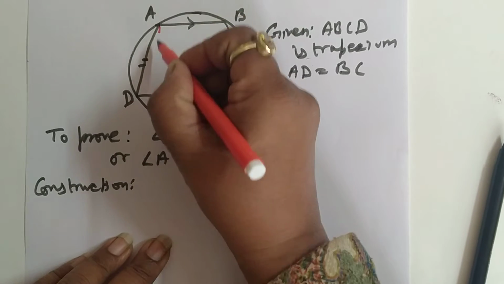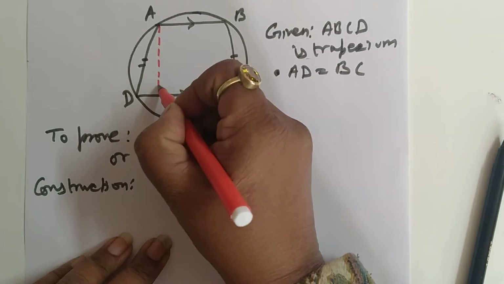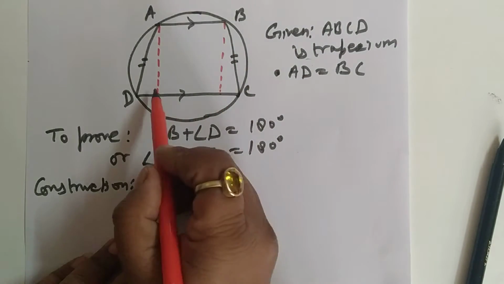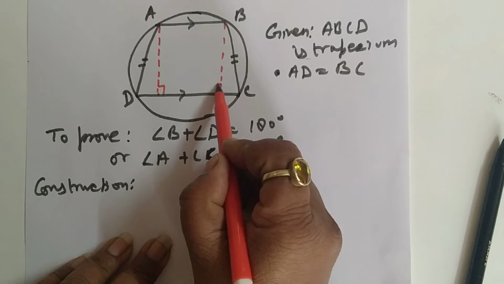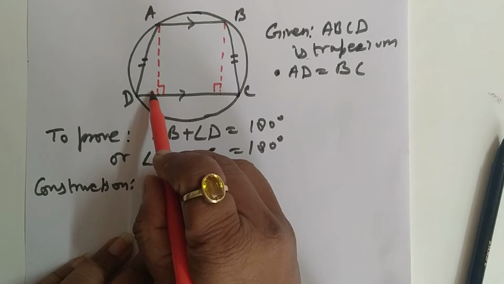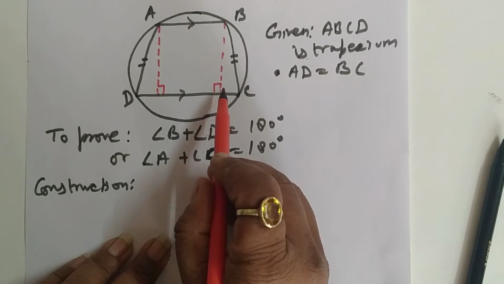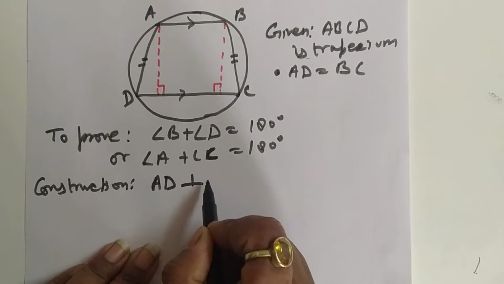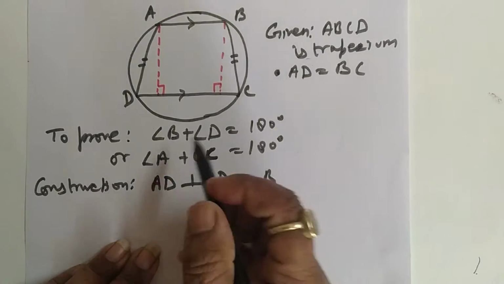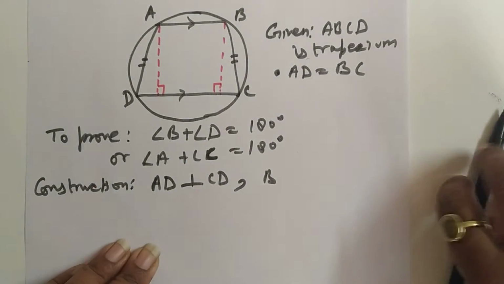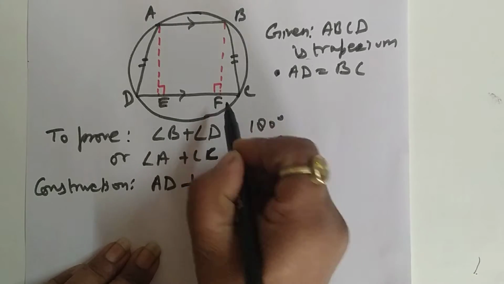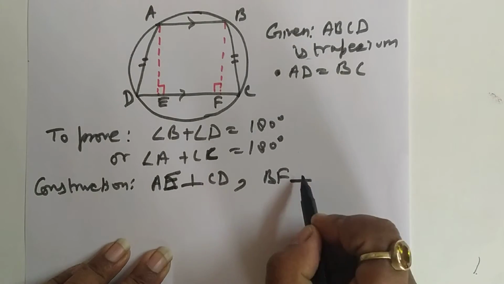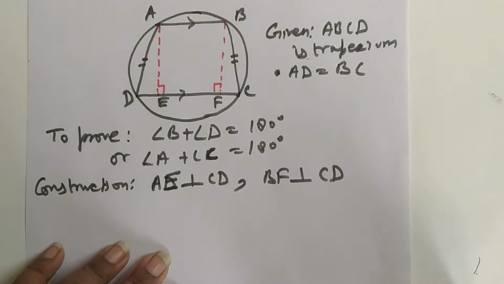When we do any construction, we always do it with a dotted line. Now this angle is of course 90 degrees and this angle is 90 degrees. Of course this angle is 90 degrees, so hence this angle will also be equal to 90 degrees, and this angle will also be equal to 90 degrees. Suppose this is E and this is F. So AE and BF are perpendicular on CD.